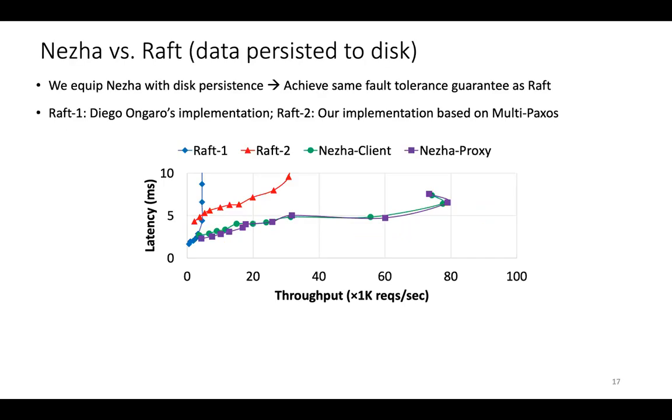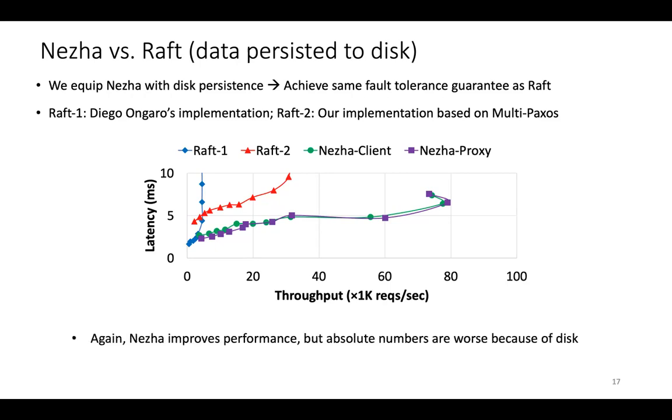Next, we compare against the well-known Raft protocol. Here, we persist to disk just like Raft does so that we have an apples-to-apples comparison. And the main takeaway is that, again, we improve performance, but the absolute numbers are much worse because we're persisting to disk.